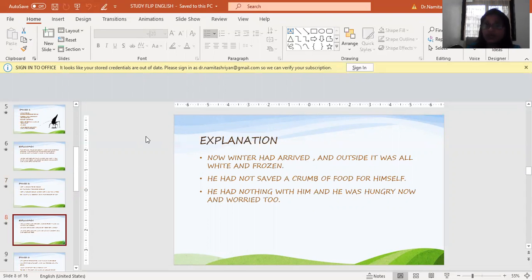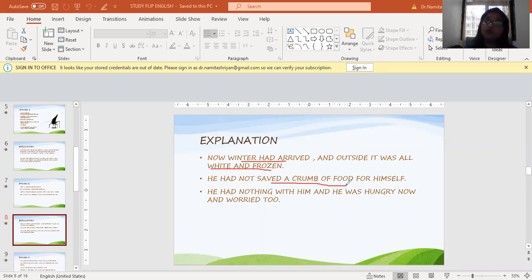Now that winter had arrived, right? So we know that winter had arrived. Everything outside was white and frozen, and he had not saved a crumb of food for himself because he was busy singing gaily the entire summer and spring.